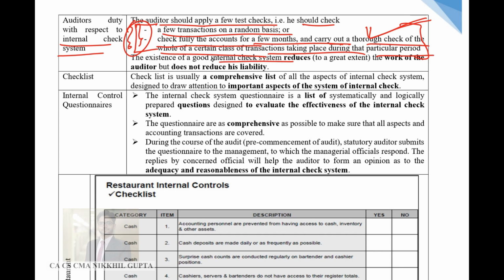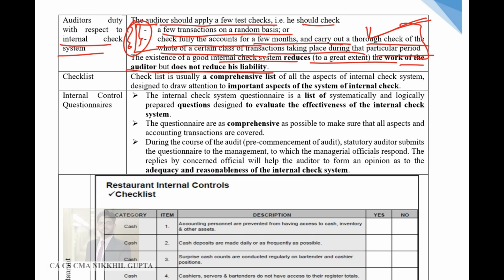The existence of a good internal check system reduces the work of the auditor but does not reduce his liability. The auditor cannot stand up tomorrow and say that he had relied on the internal control system, that his report was based on it, and that if there is a lapse in internal control, it is none of his business.